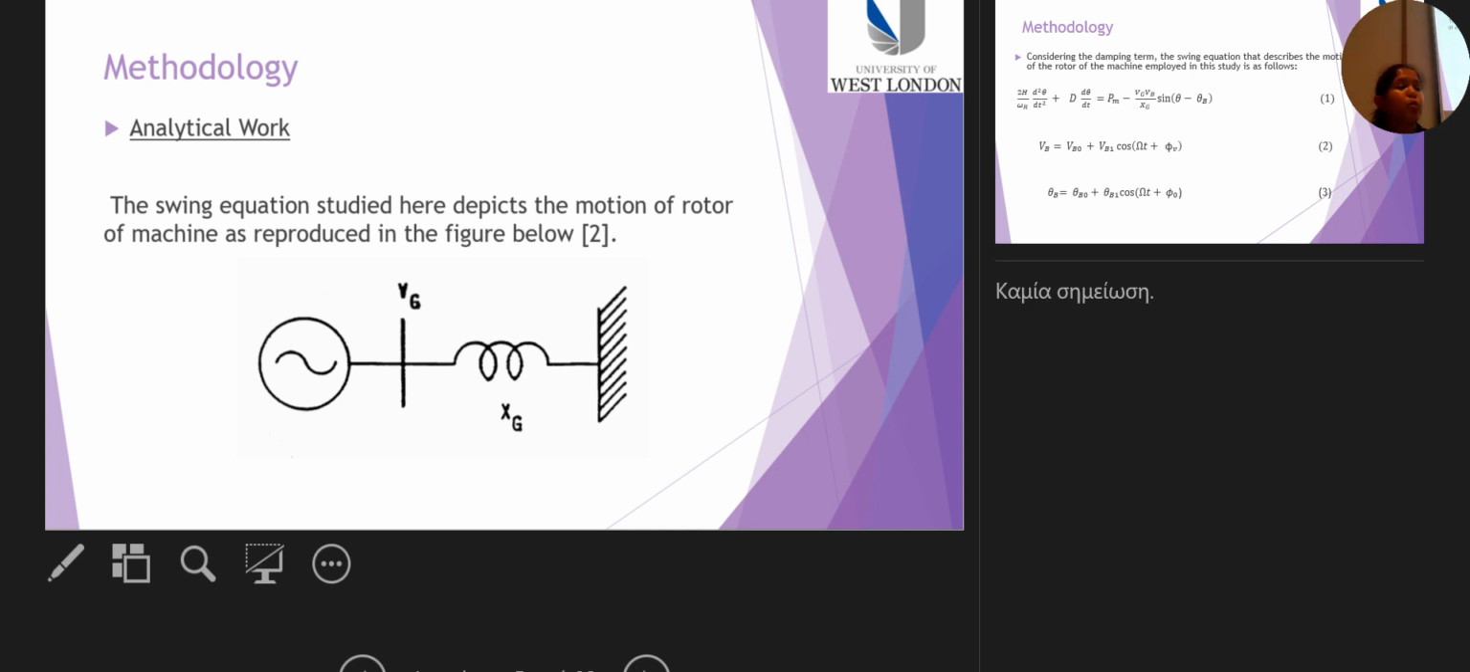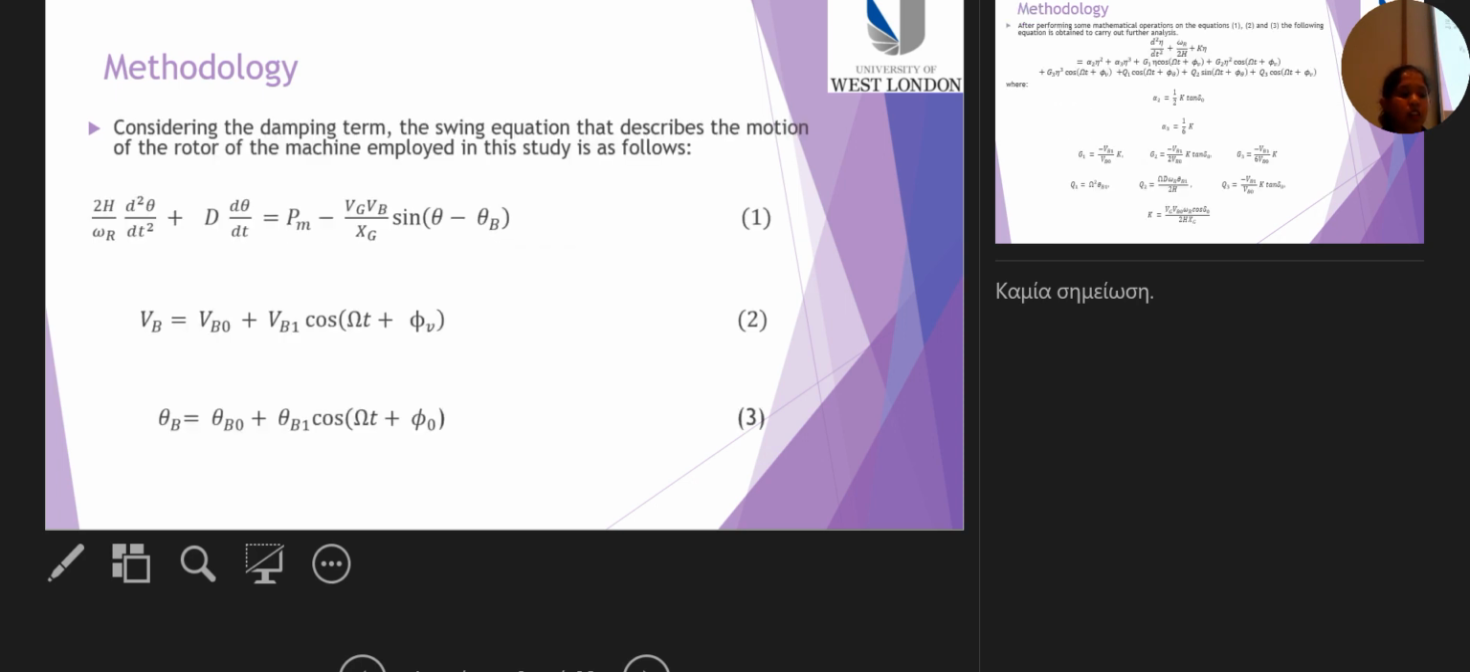The swing equation we study is depicted in this figure. It depicts the motion of the rotor of a machine, and the swing equation is formulated accordingly. Considering the damping term, the swing equation that describes the motion of the rotor of the machine is shown in the figure. We use all three of these equations to study our system.